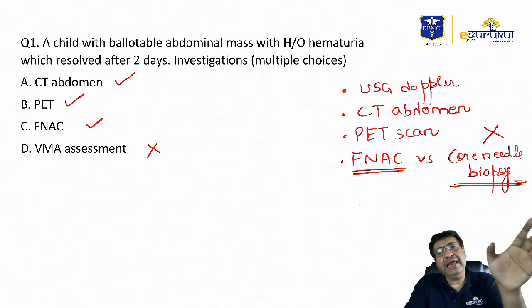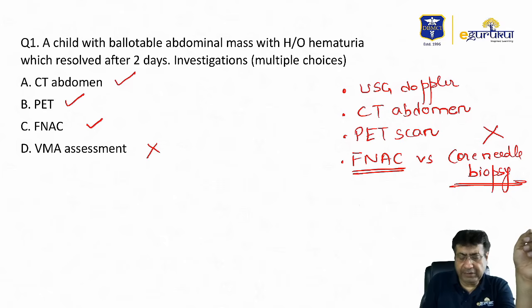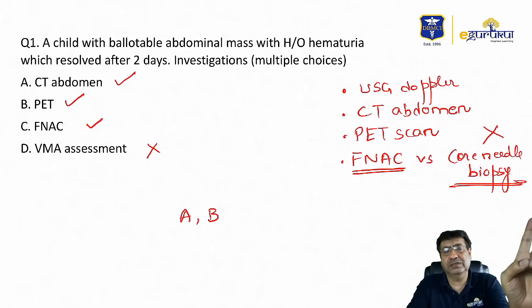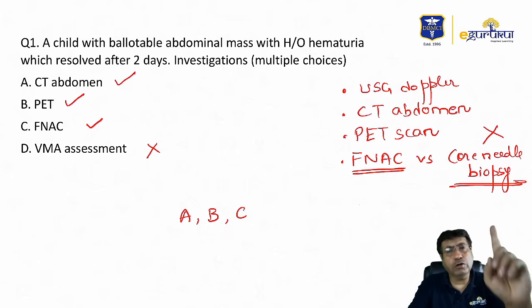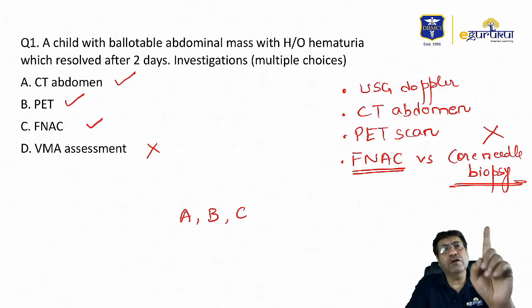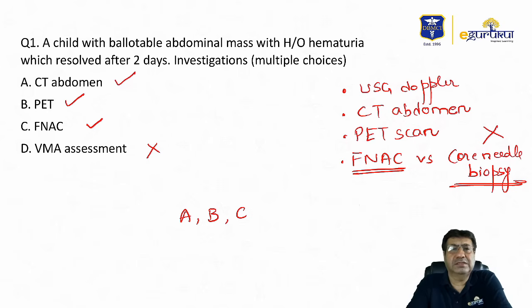So definitely A and B are the two best choices to consider in this case, in case this is multiple choice. And as I told you, in case FNAC was one of the choices, then FNAC can also be taken. Although FNAC is not usually written in all books, fine needle aspiration cytology can be performed before chemotherapy in these cases and is much more frequently utilized in comparison to core needle biopsies. However, if core needle biopsies was the third choice, then definitely core needle biopsies are not routinely done in cases of Wilms tumor.